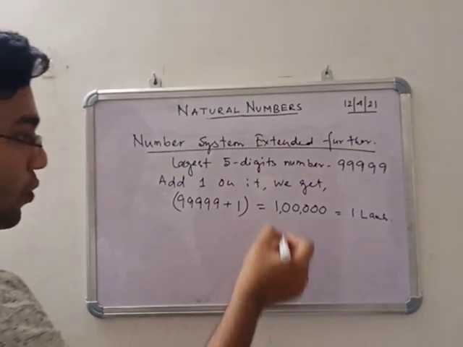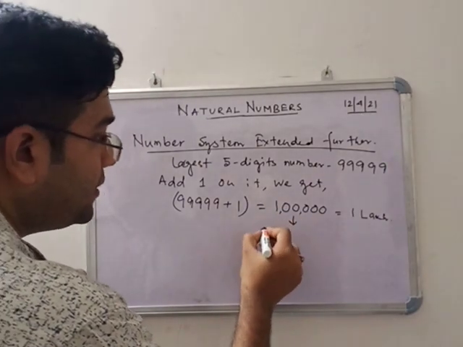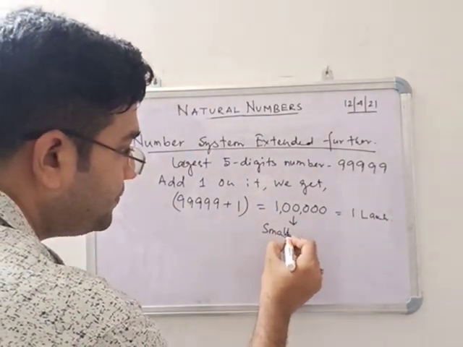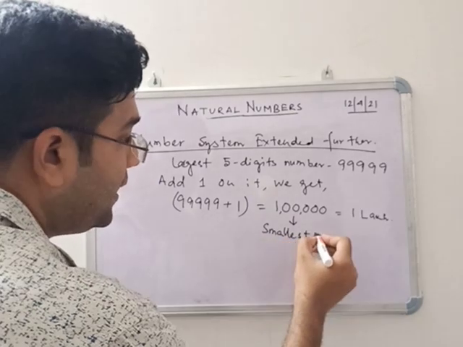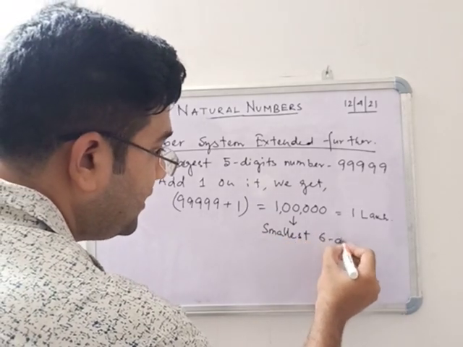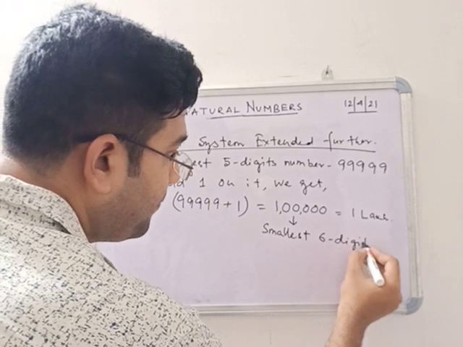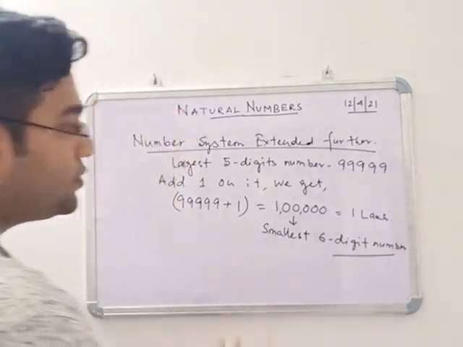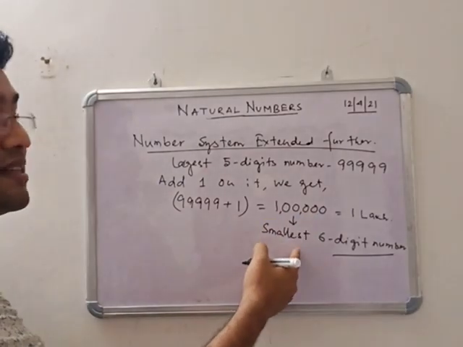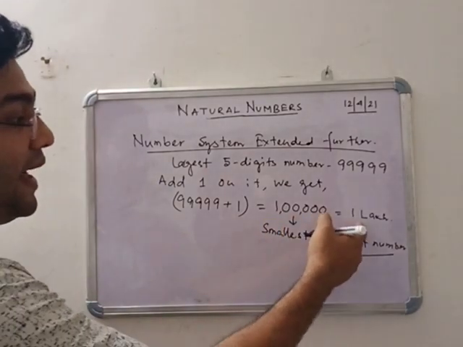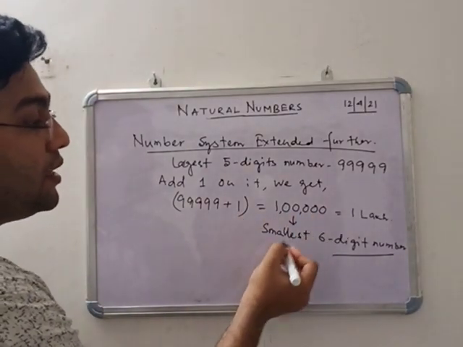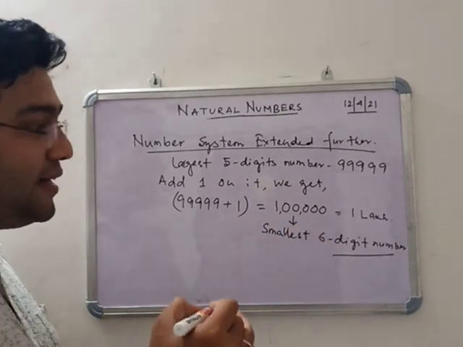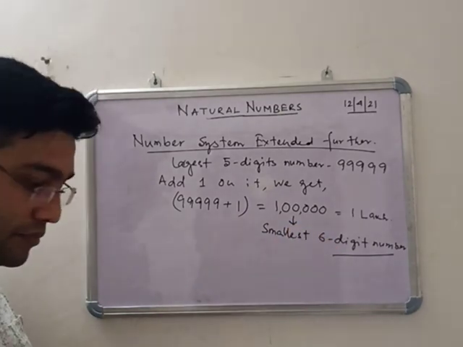So what is this? This is the smallest 6-digit number. So 1 lakh is the smallest 6-digit number.